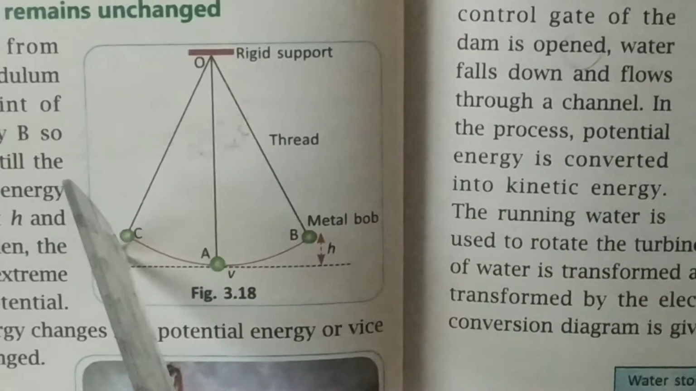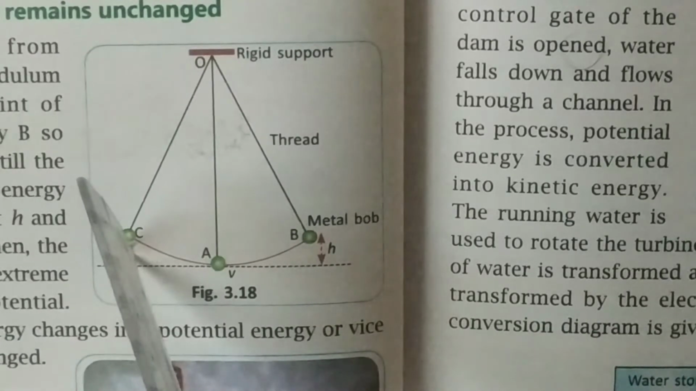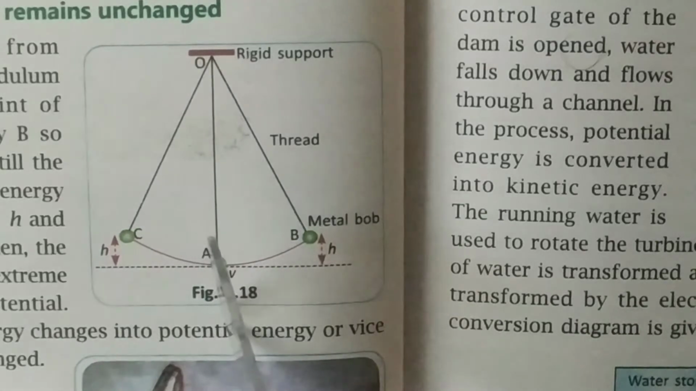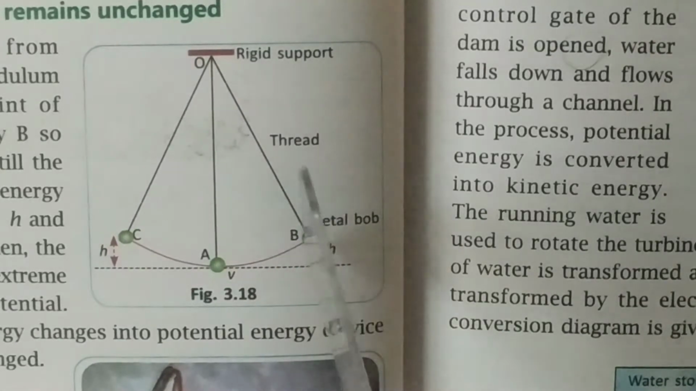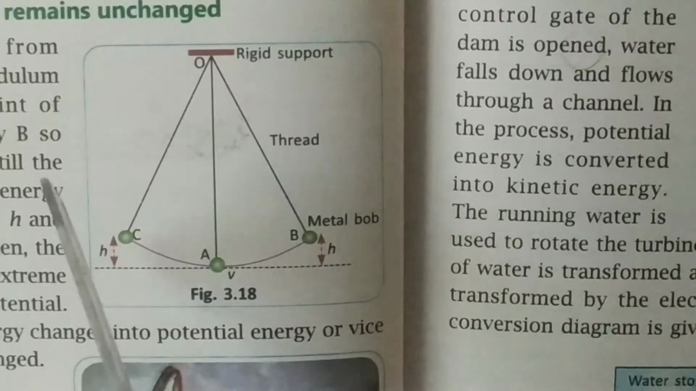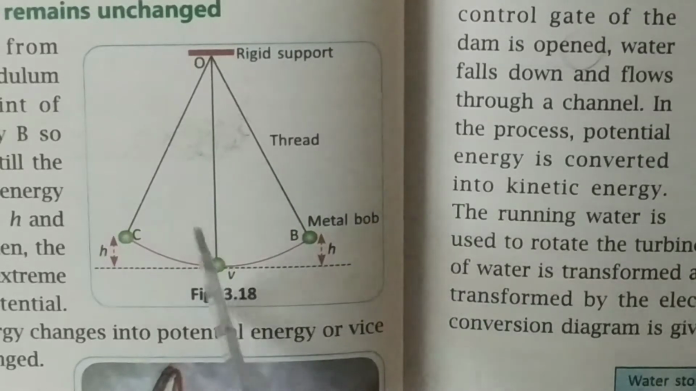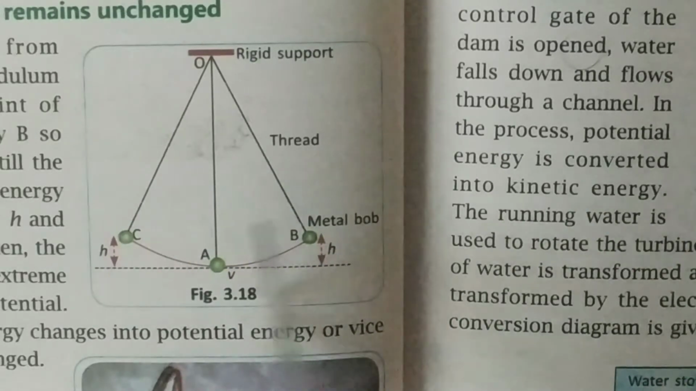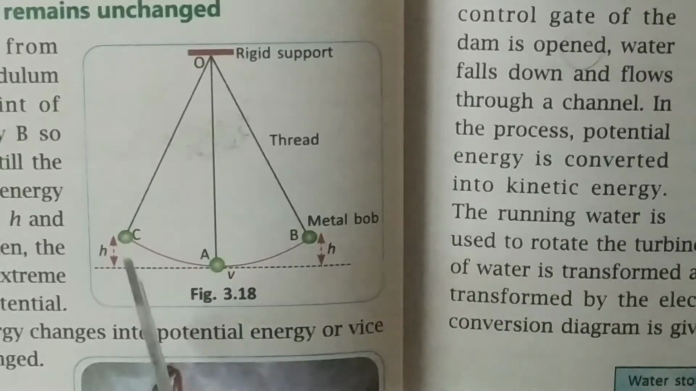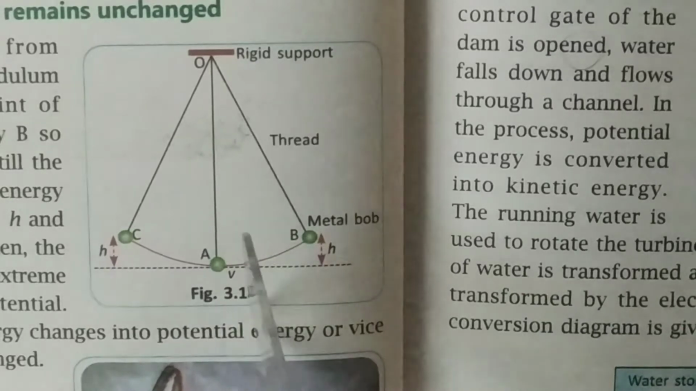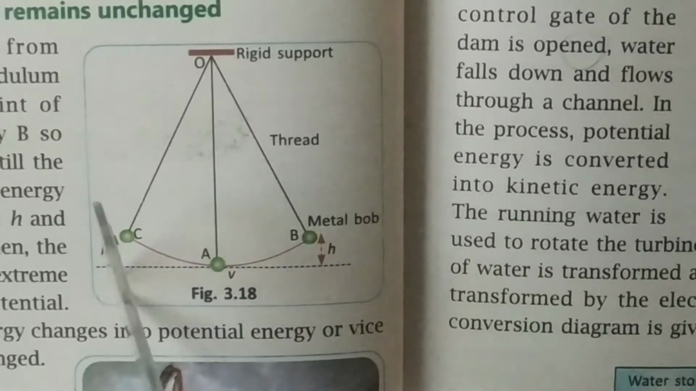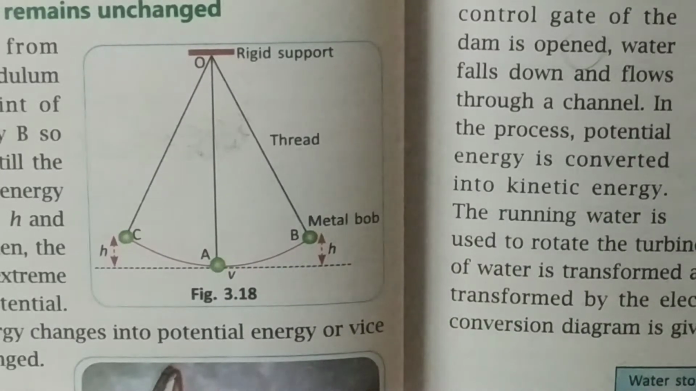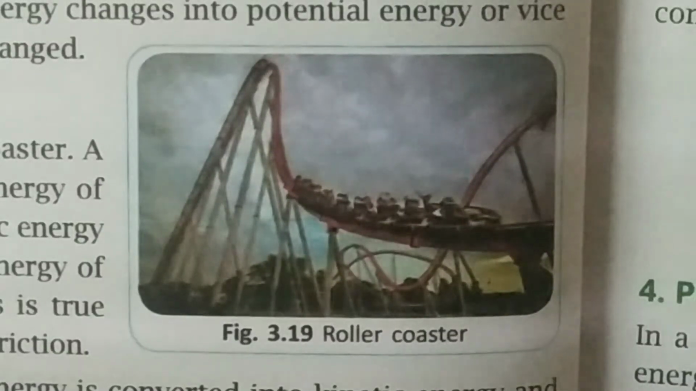So here whatever the potential energy at C level is changed to kinetic energy, and then from kinetic to potential again here, then potential to kinetic, potential to kinetic, and kinetic to potential. So this is how the energy conservation is taking place. That means energy here is neither created nor destroyed, but is changed from one form to another and then to other without loss of energy.